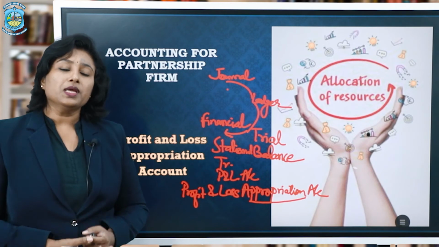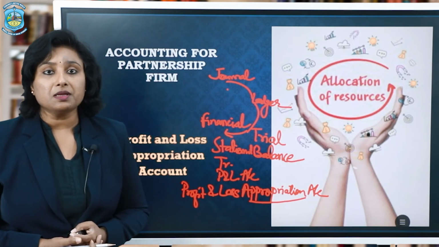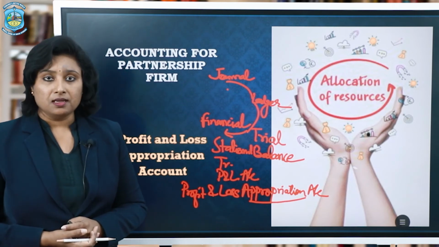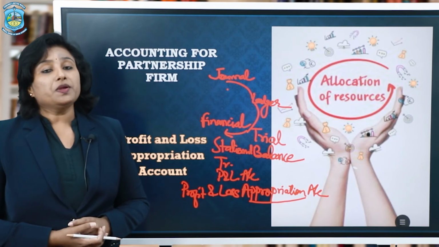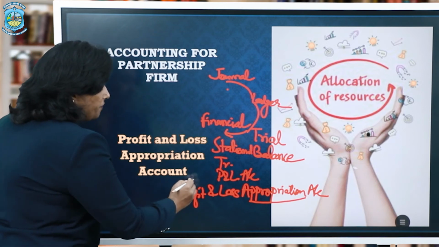Now, this judicious distribution gives rise to the preparation of profit and loss appropriation account. And all of us know that once the profit has been judiciously or rationally distributed among the partners, it is going to have an impact on their capital. And therefore, there is a need to prepare partners' capital account, which we will learn in our next video. Let us concentrate right now on profit and loss appropriation account.